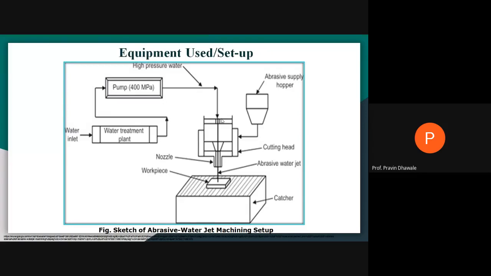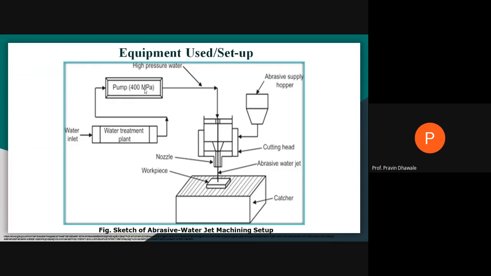So this is the experimental setup or equipment setup used for abrasive water jet machining. Is it clear how it will work? I repeat, this is a water treatment plant or storage tank from which we supply low pressure water to the pump.